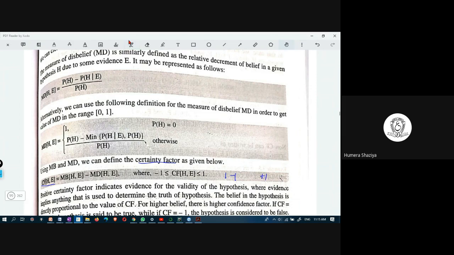Okay, this is the range, -1 to +1. It is greater than or equal to -1, less than or equal to +1. How do you obtain that? When you subtract MD from MB. MD is measure of disbelief, MB is measure of belief.